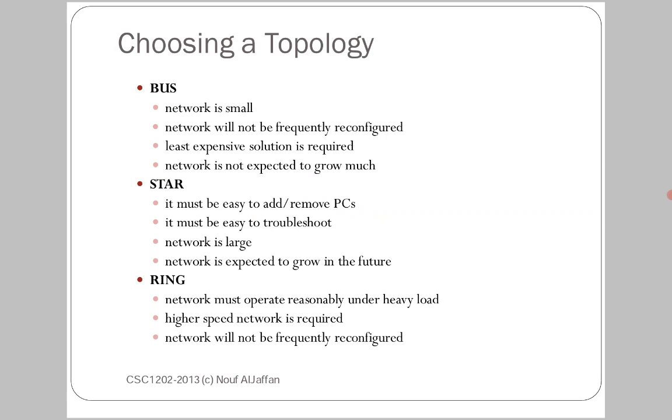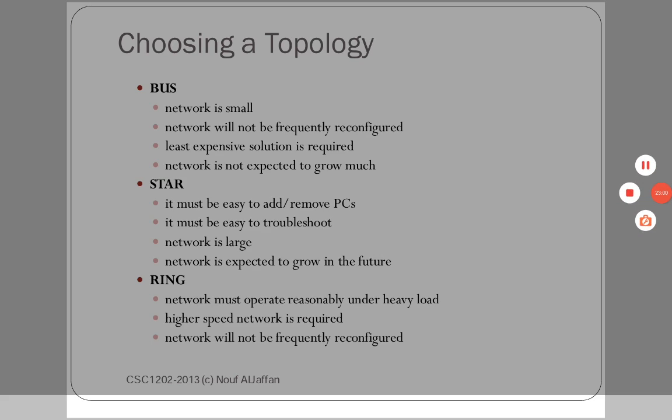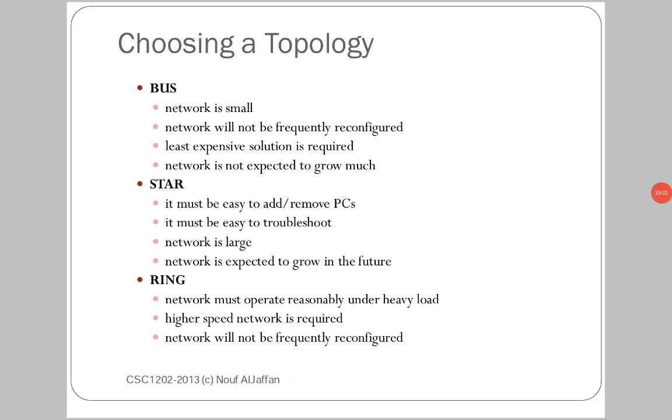So these are the main features of all three popular networks or topologies: bus, star, ring. Bus network is small. Network will not be frequently reconfigured. Least expensive, less growth.